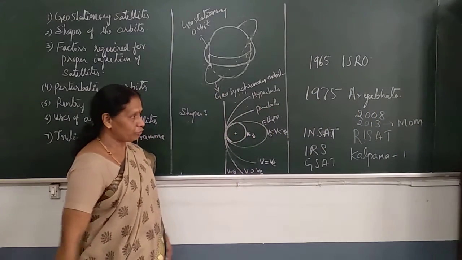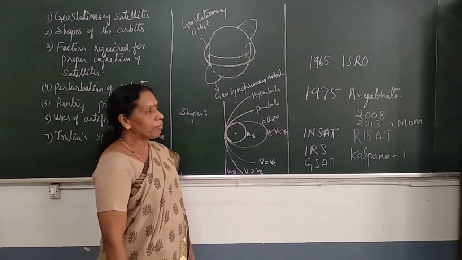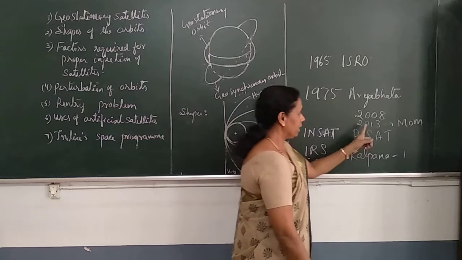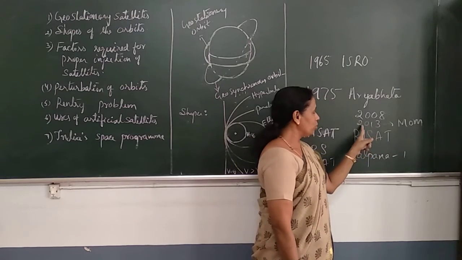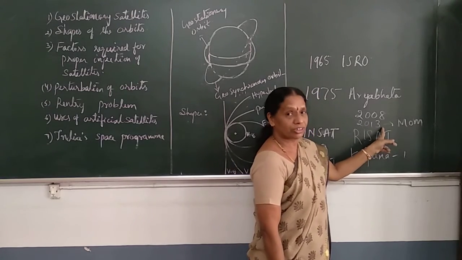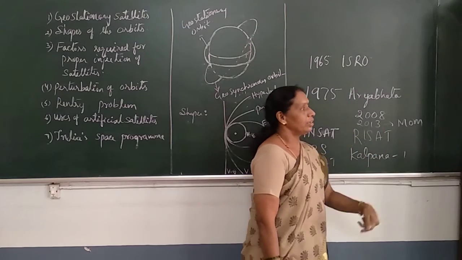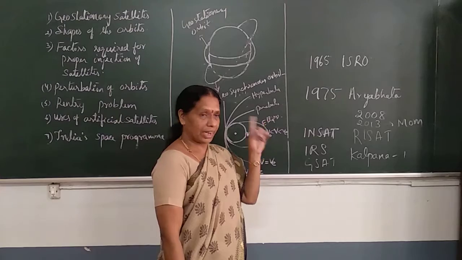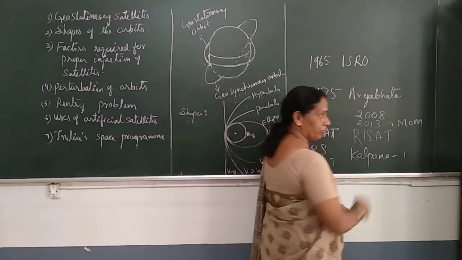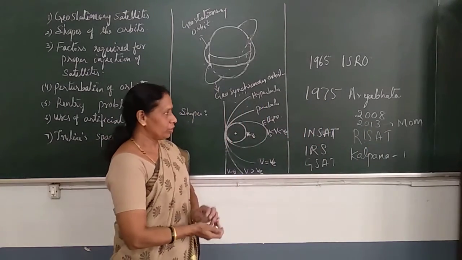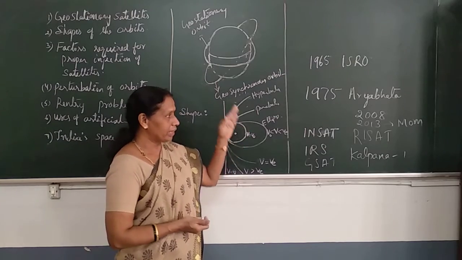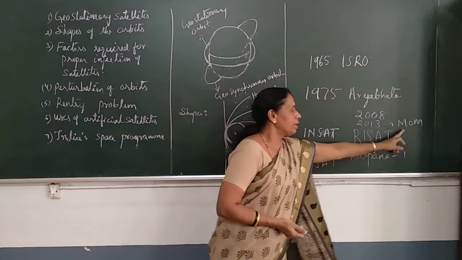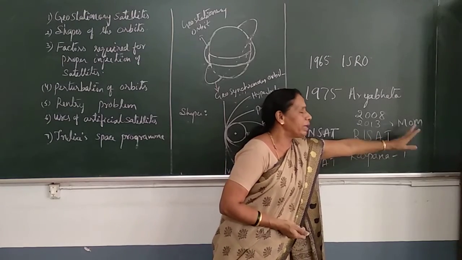the Mangalyaan mission was successful. The Mars orbiter mission was successfully completed. It was launched in the year 2013, I think in the month of August. Then that spacecraft reached Mars in the year 2014, around November, I think. So it took nearly 1 year for the spacecraft to travel to Mars. The Mars orbiter mission was successfully completed.